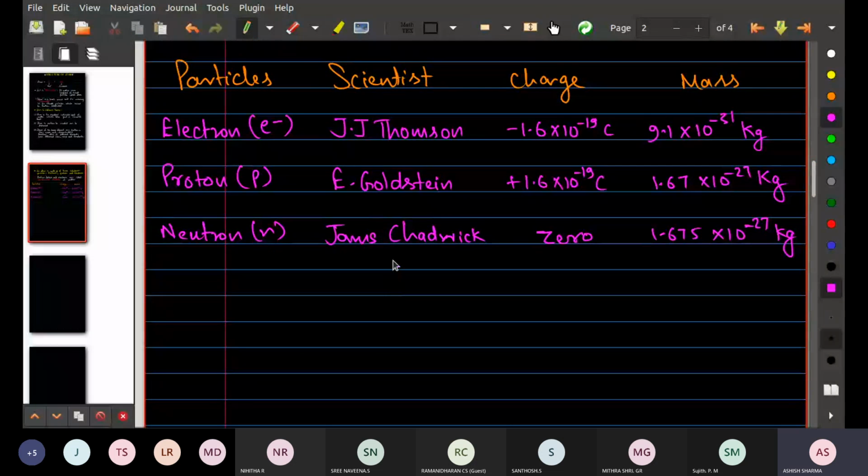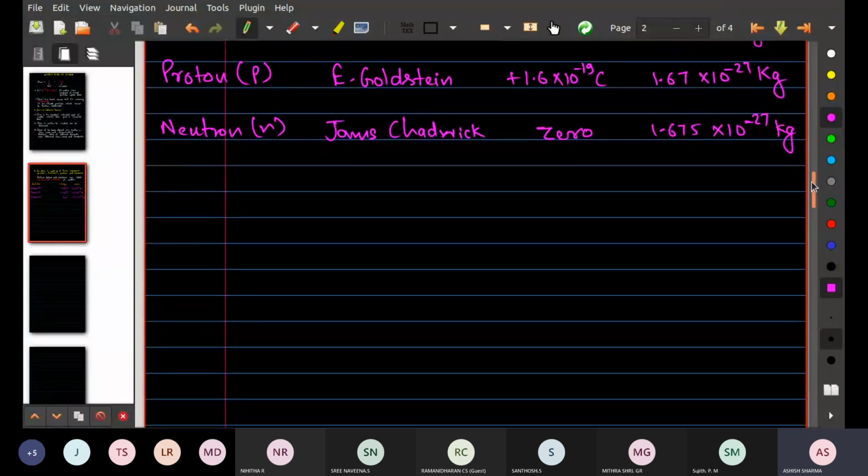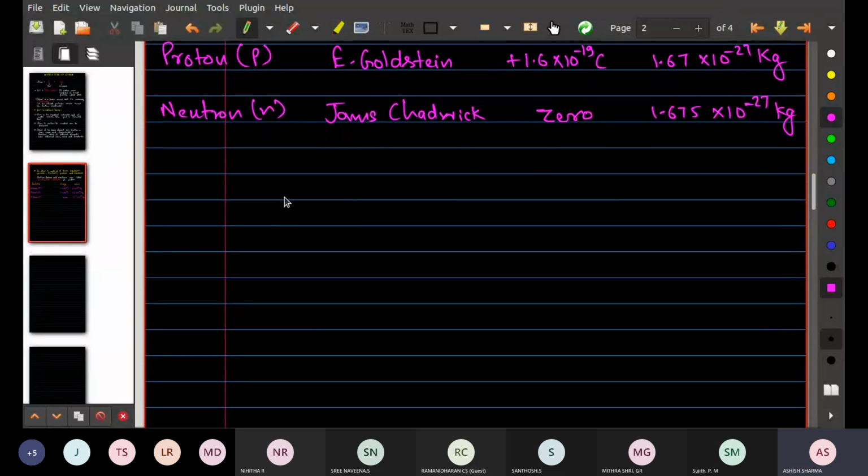Okay, you tell me one thing. If I compare the mass of proton with the mass of electron, can you tell me how many times the mass of electron is less than the mass of proton? What is the mass of proton in terms of the mass of electron? How many times the mass of electron?